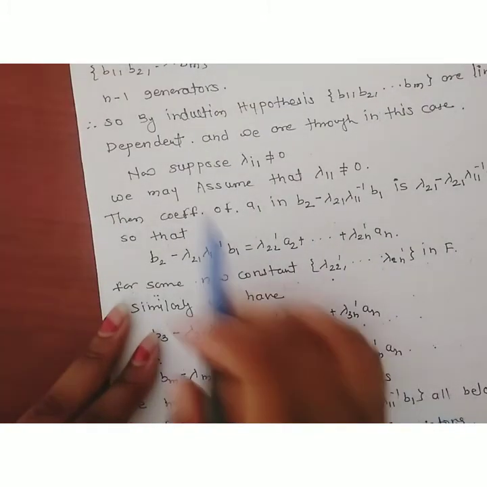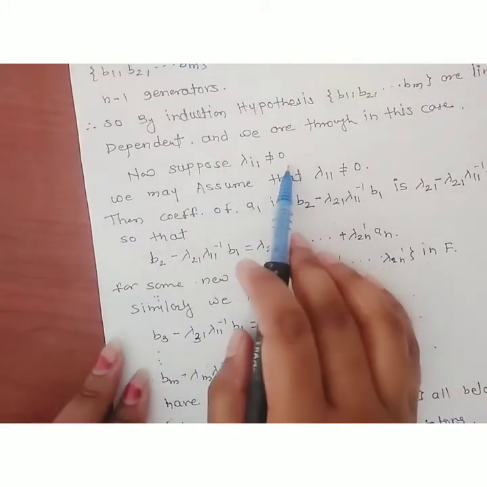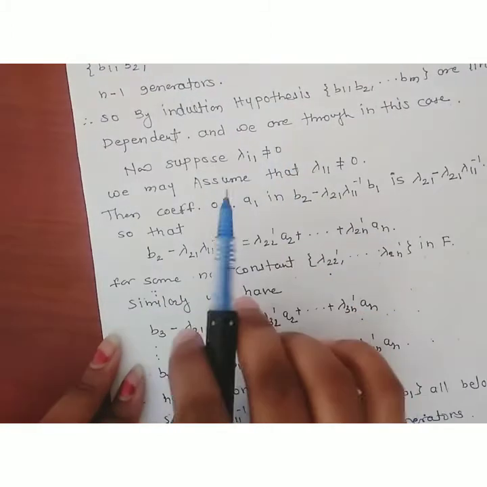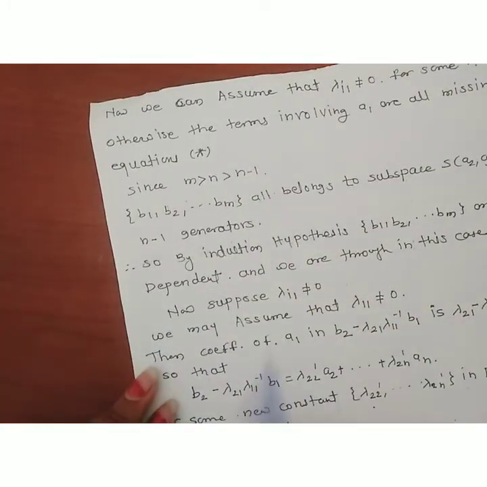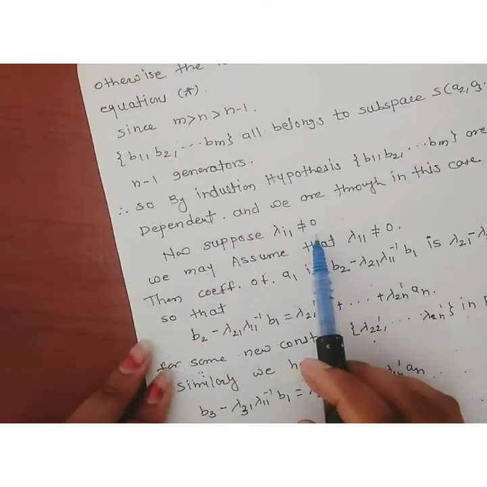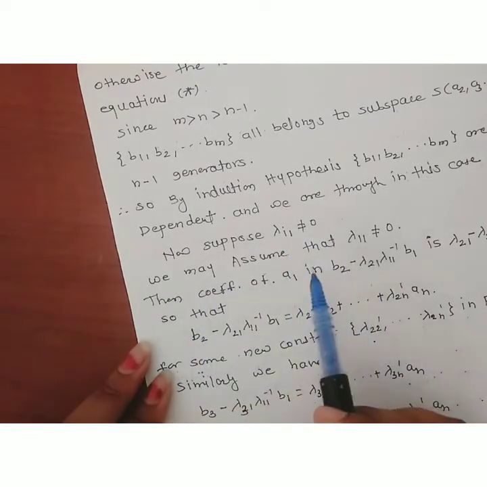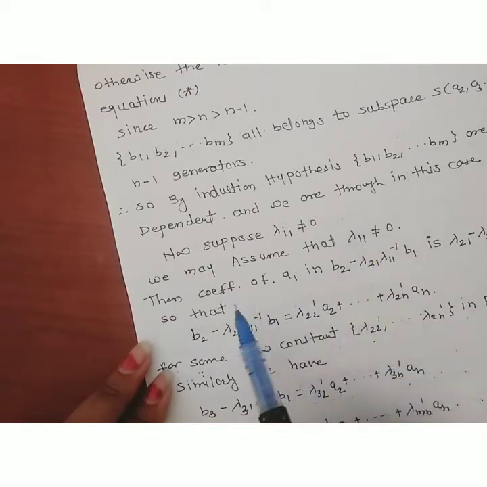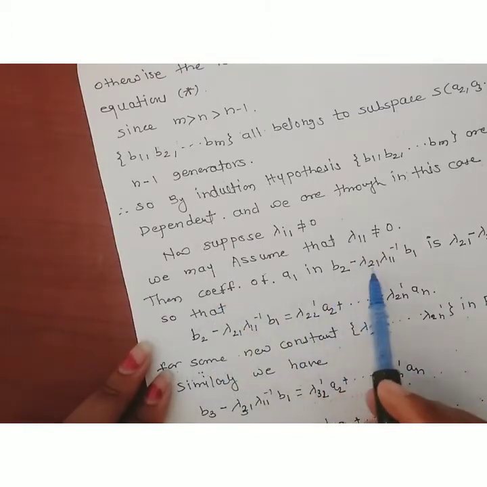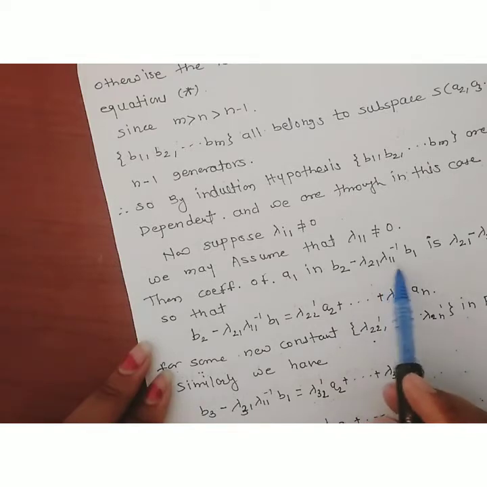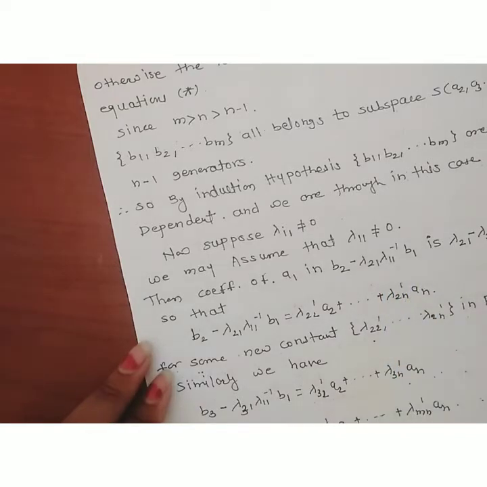Now suppose that lambda i1 is non-zero. This was the case for lambda i1 equal to 0. Now if lambda i1 is non-zero, we may assume that lambda 11 is non-zero. First of all, consider lambda 11 non-zero. Then the coefficient of a1 in b2 minus lambda 21 lambda 11 inverse b1 is to be found.